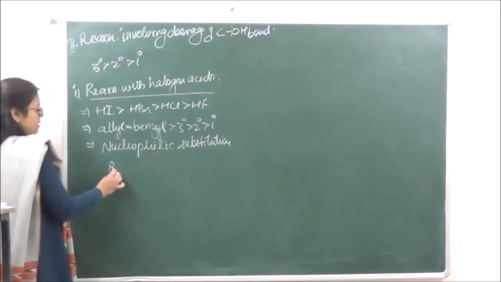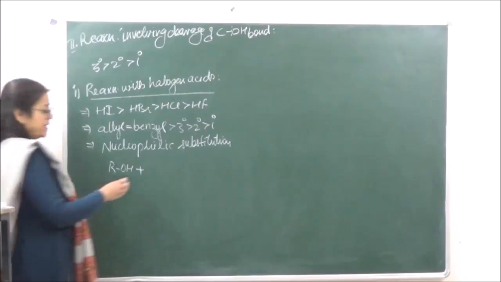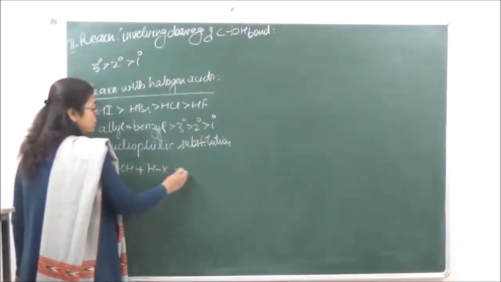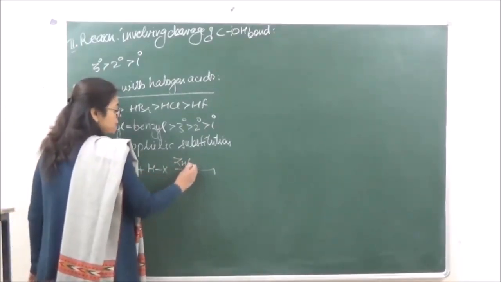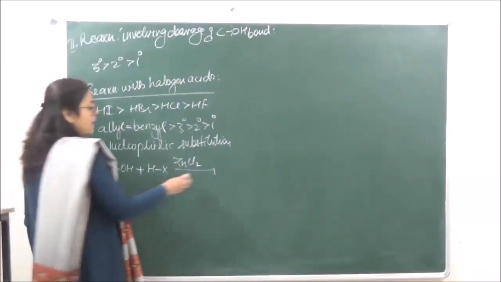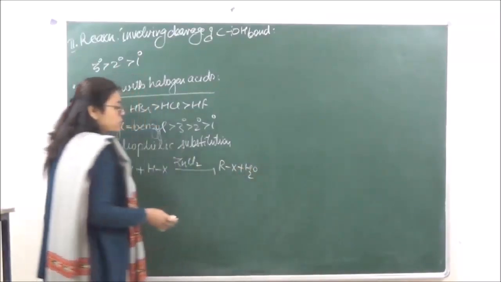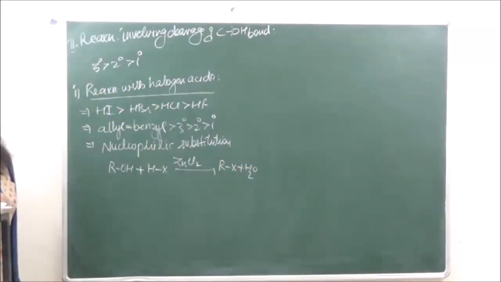We have ROH plus HX. The reaction takes place in the presence of anhydrous zinc chloride, and we get RX plus H2O. So this is a repetition of reactions which we've already done, right?